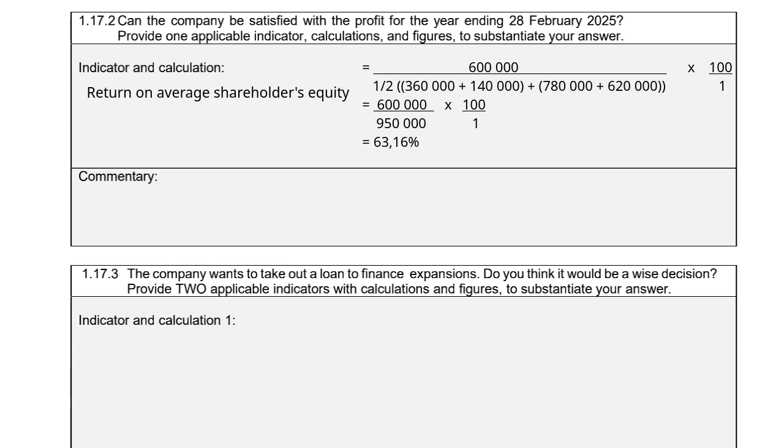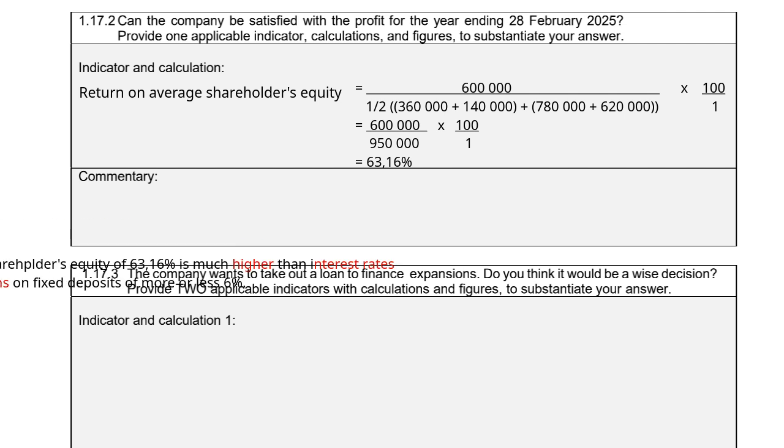it is going to be 600,000, which is your profit after tax, divided by half of 360,000 plus 140,000, and then the 780,000 plus the 620,000. We then get 600,000 divided by 950,000 times 100 over 1 to give you 63.16%.